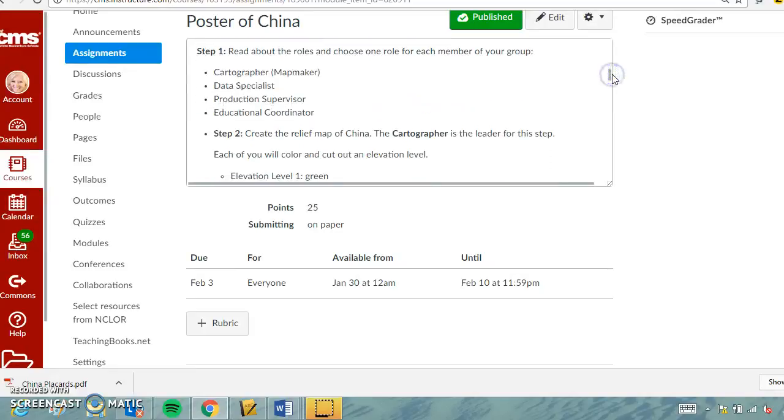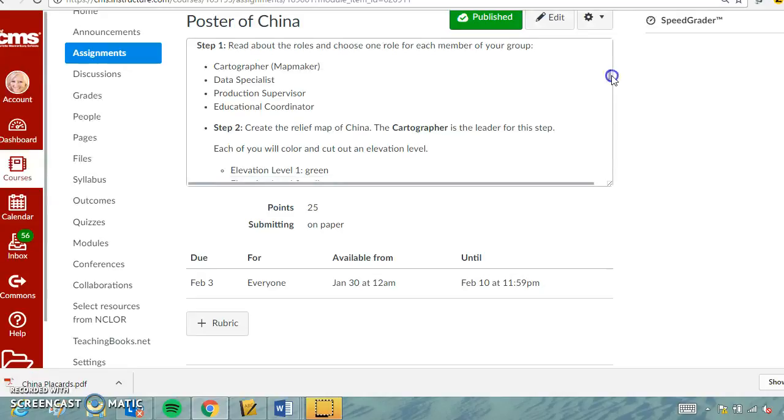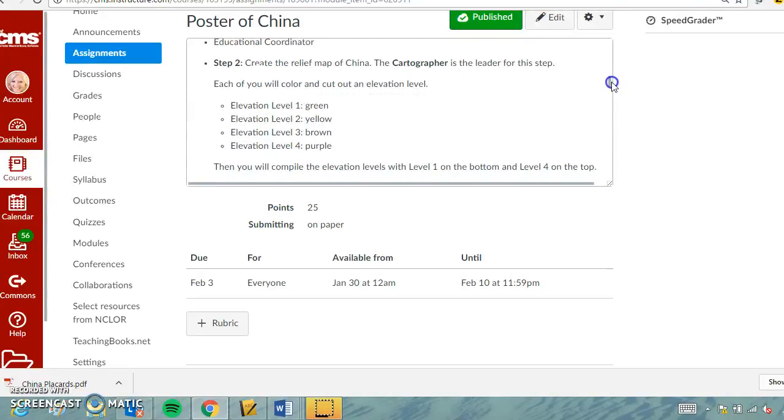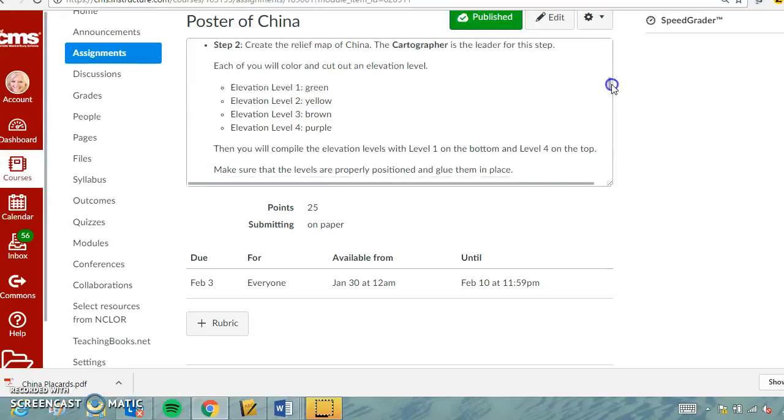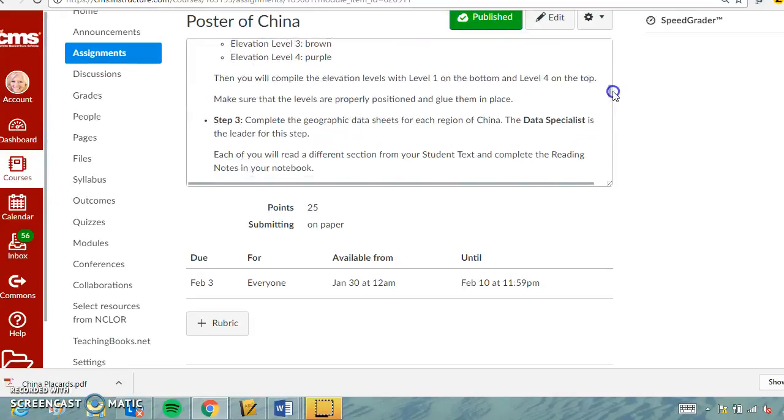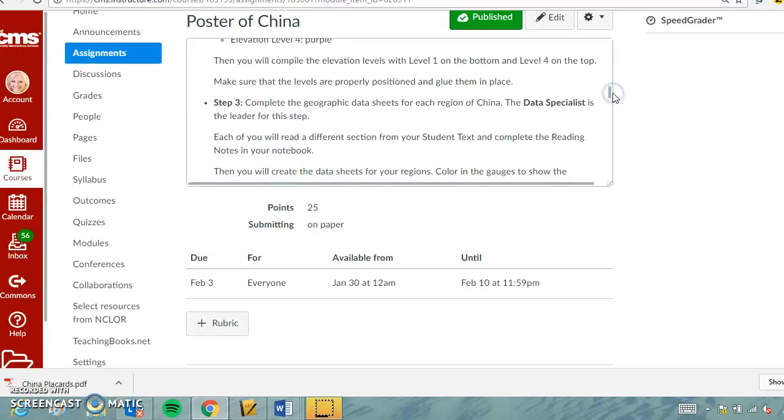So step one, read about the roles and choose one role for each member of your group: cartographer, the map maker, the data specialist, production supervisor, and educational coordinator. So think about what role you might want to play before you get into your group. Step two, create the relief map of China. The cartographer is the leader for this step. Each of you will color and cut out an elevation level. Elevation level 1 is green, 2 is yellow, 3 is brown, and 4 is purple. You'll compile the elevation levels with level 1 on the bottom and level 4 on the top. Make sure that the levels are properly positioned and glue them in place.